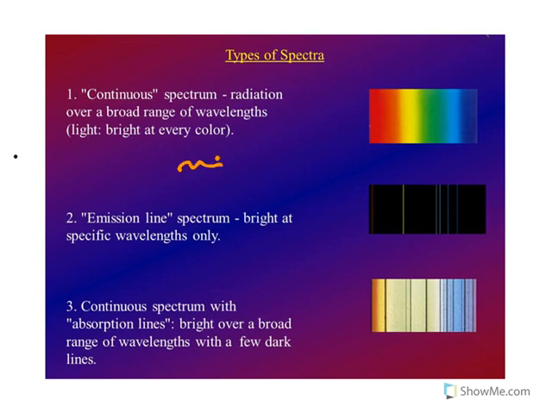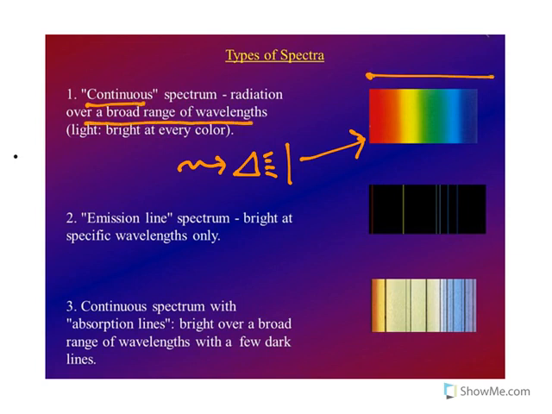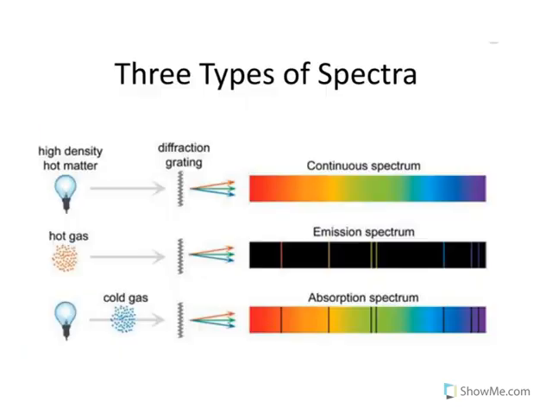You send light through a prism. What happens? You see VIBGYOR, and all this light comes out as a continuous spectrum. So a continuous spectrum is radiation over a broad range of wavelengths. Whereas line spectra are different. You have emission line spectrum and absorption line spectrum. Now, emission line spectrum of a particular element, look at this. See, this is a continuous spectrum, right?